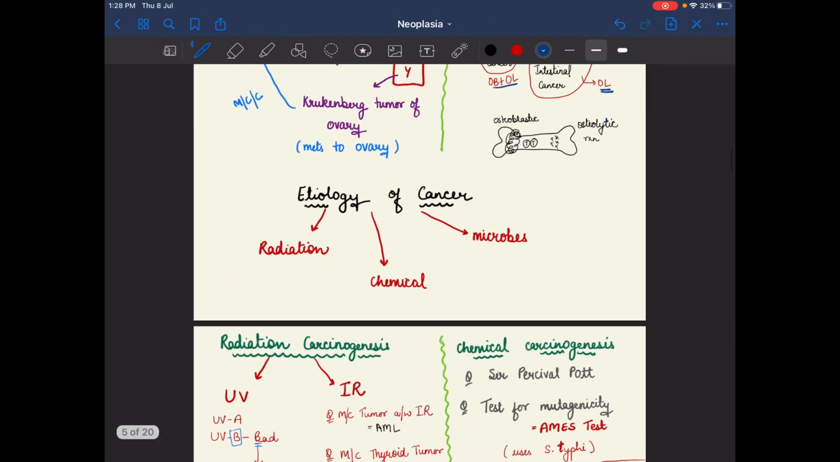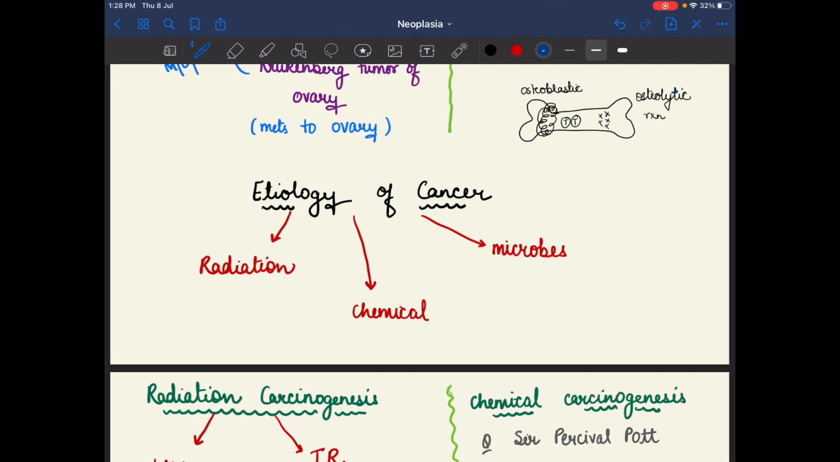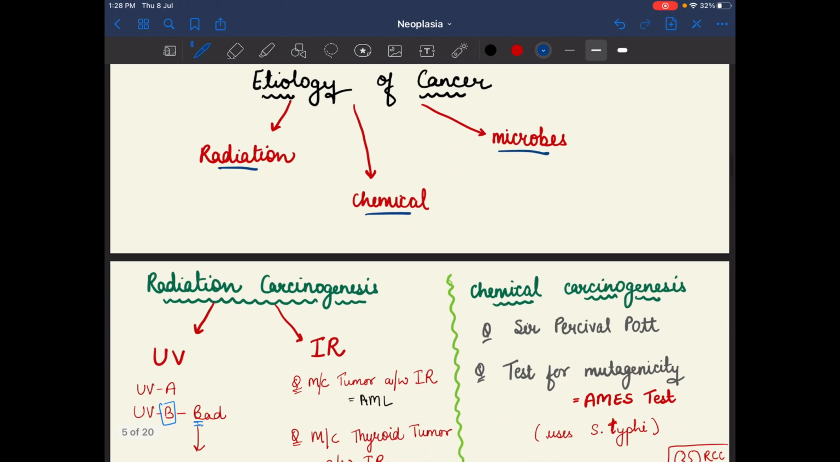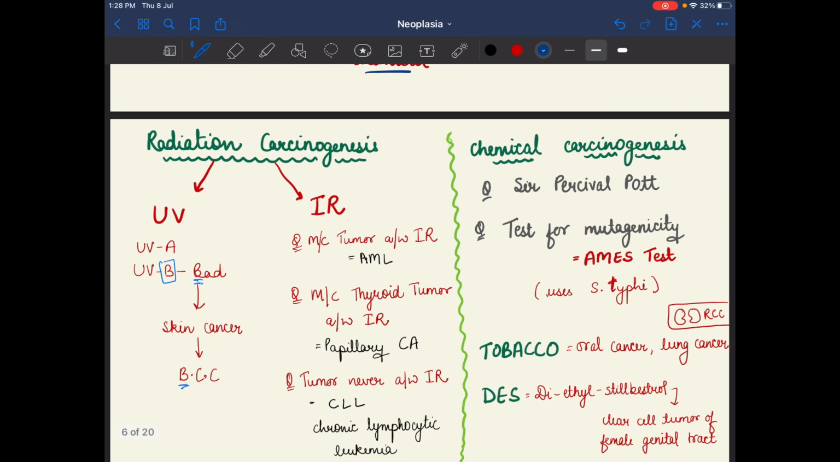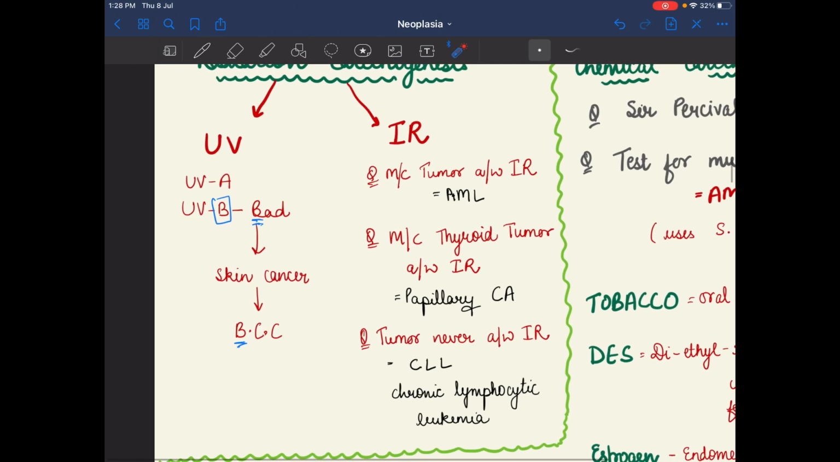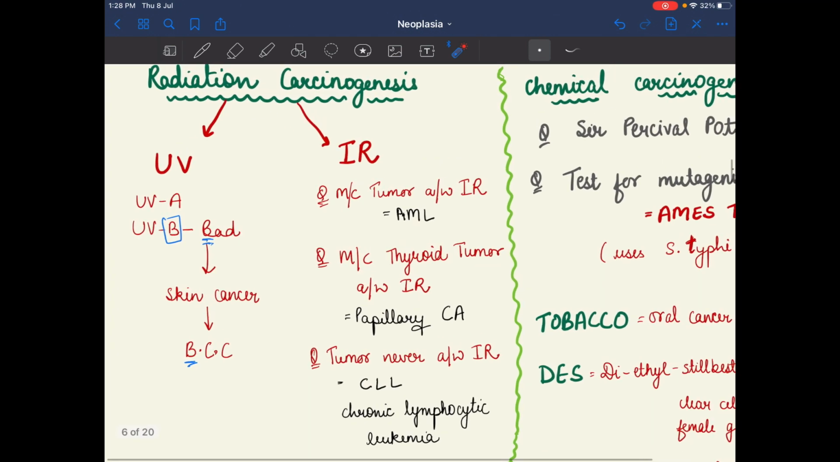After that, we have to study the etiology of cancer. What are the causes of cancers? The causes are radiation, chemicals and microbes. Let's start with radiation carcinogenesis. Radiation carcinogenesis involves ultraviolet rays and ionizing rays.